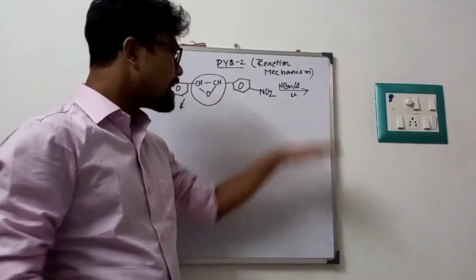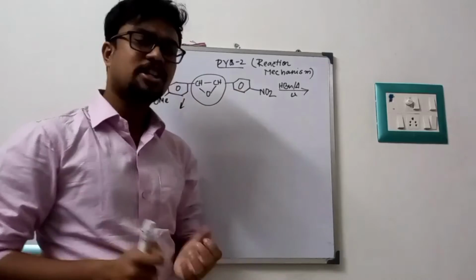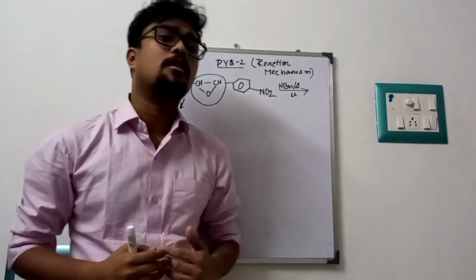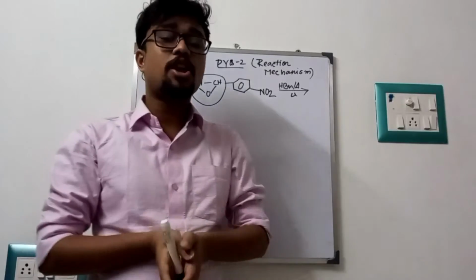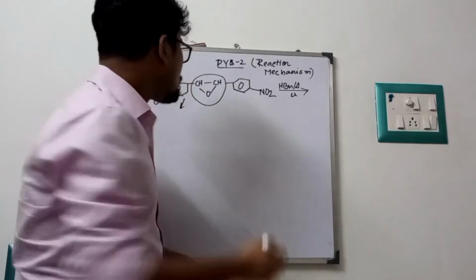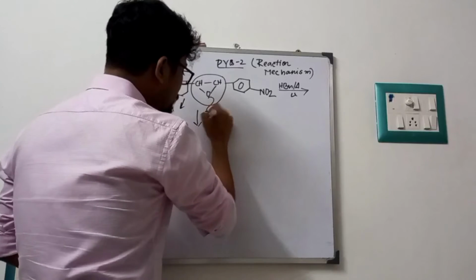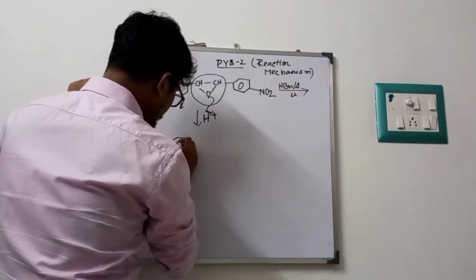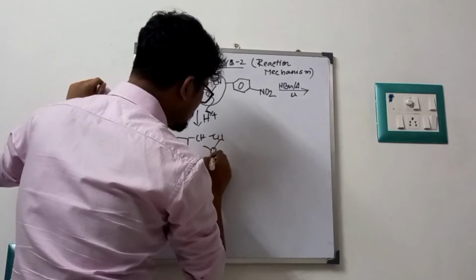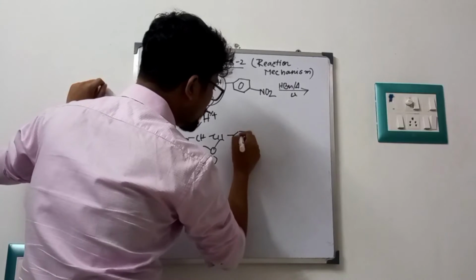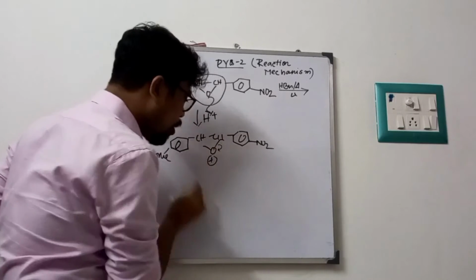Now look very carefully. In the acidic ring opening reaction, the epoxide, or 3-member ring, will go through an SN1 type reaction. That means formation of a carbocation step. So first what happened? This oxygen has a lone pair. We donate the lone pair to H plus, and we get a positive charge on that oxygen atom. Now what happened? This bond will break or this bond will break.